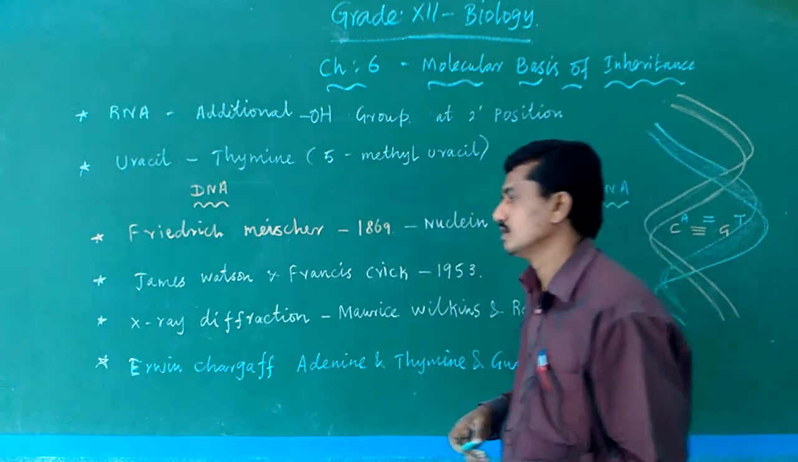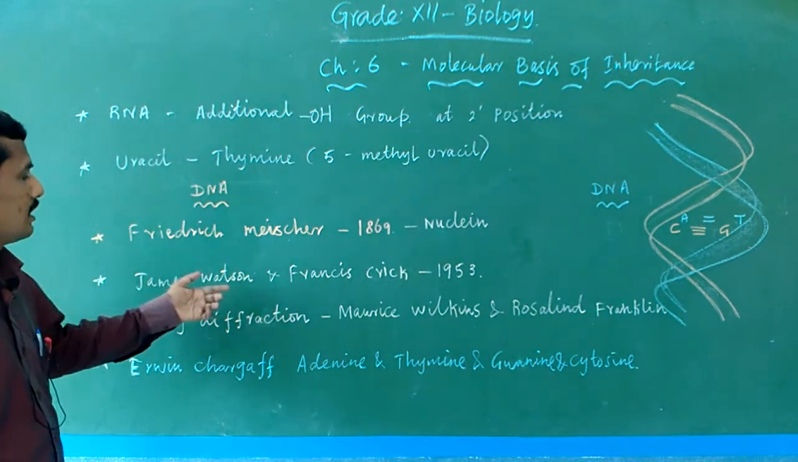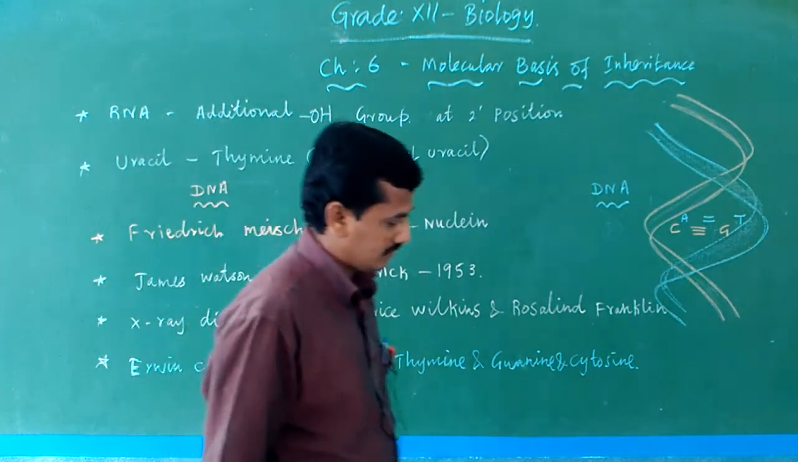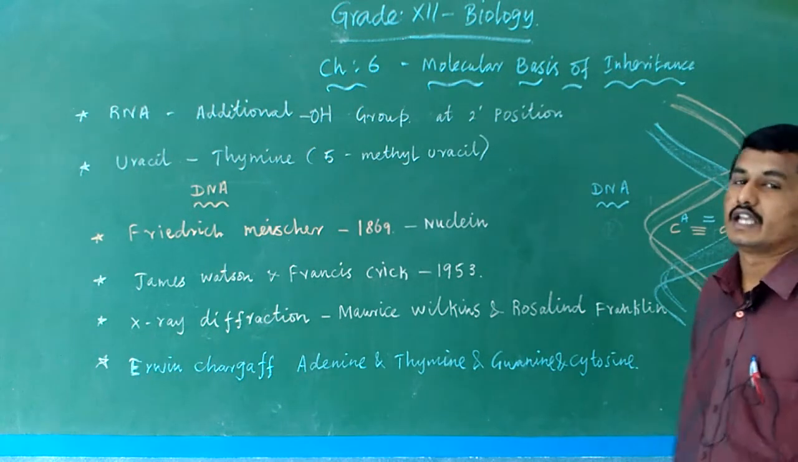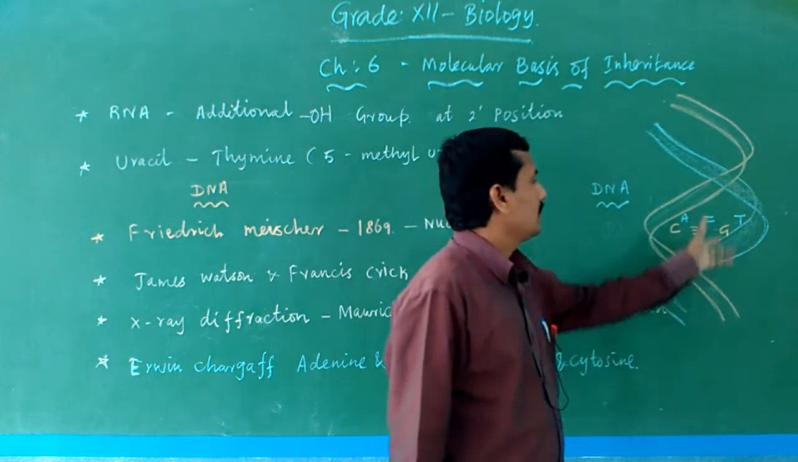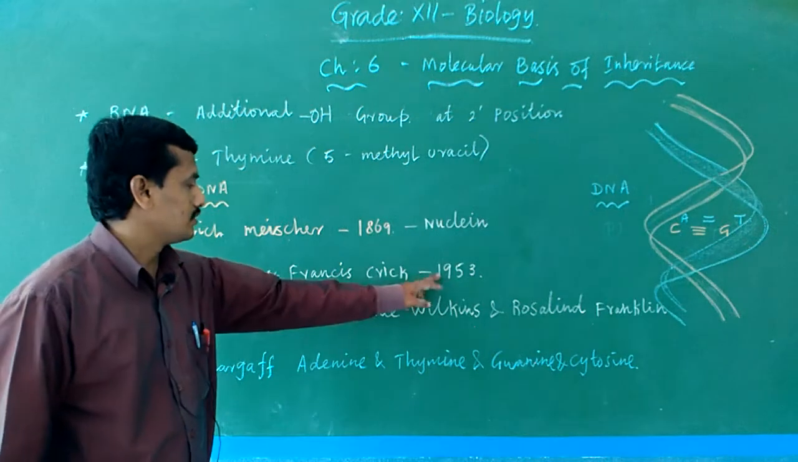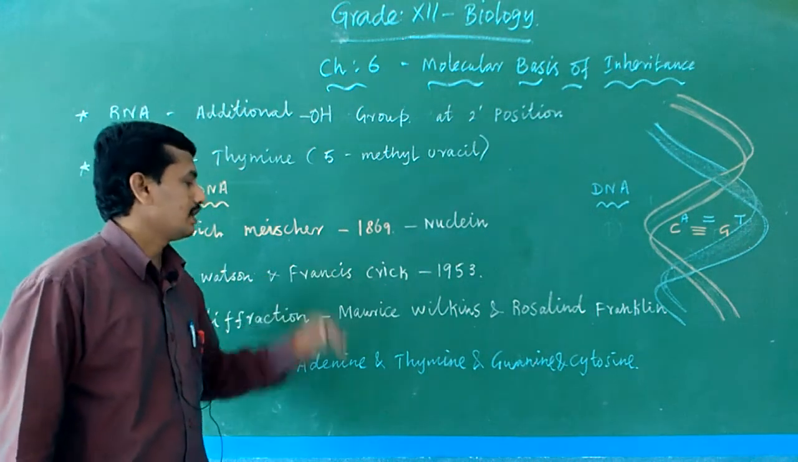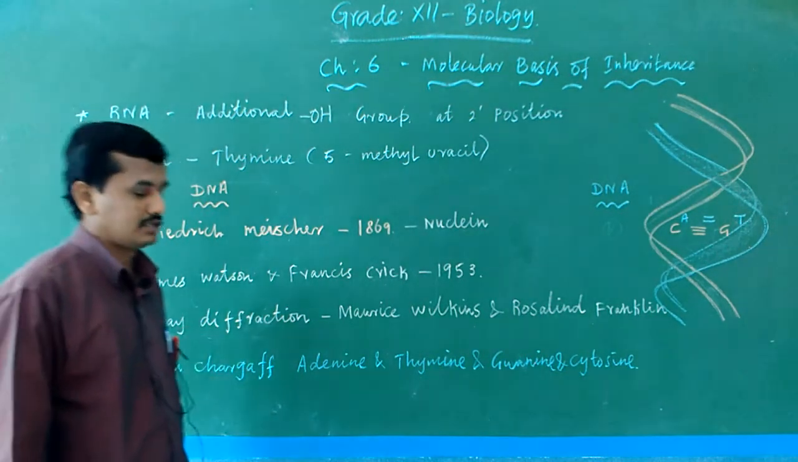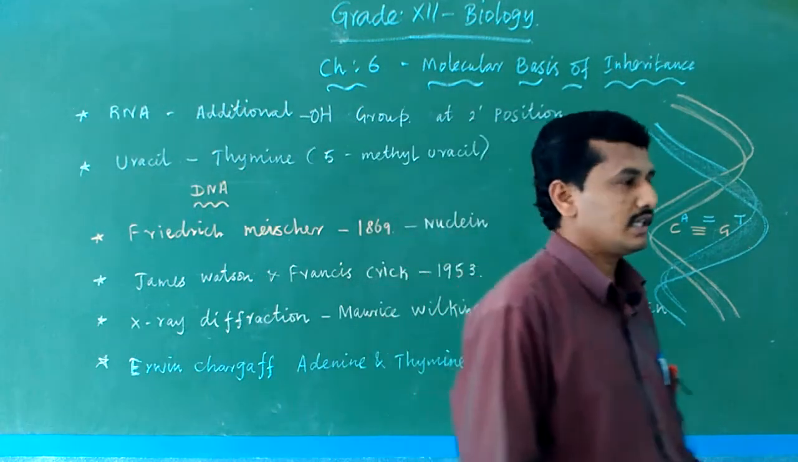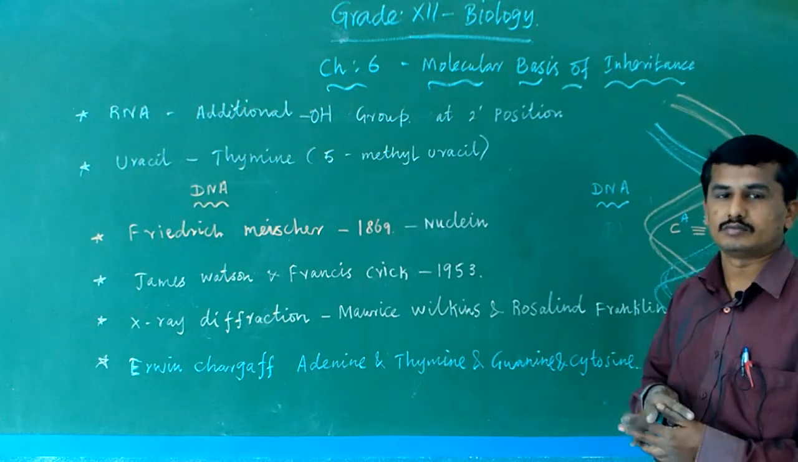Next are James Watson and Francis Crick. Watson and Crick formulated the structure of DNA in 1953. In 1953, they proposed the double helical structure of DNA with the use of the X-ray diffraction method. Watson and Crick explained the double helical structure of DNA, and for this they also got a Nobel Prize.